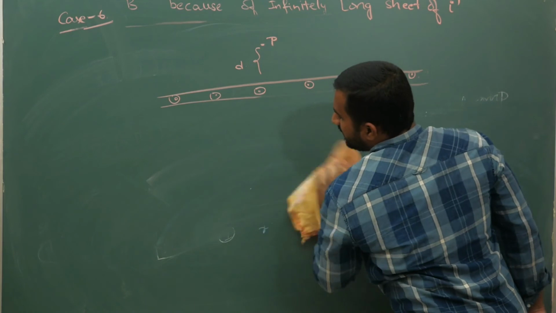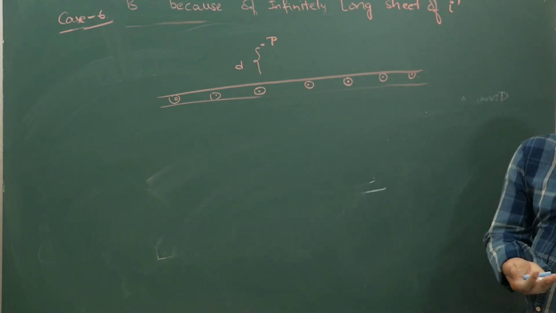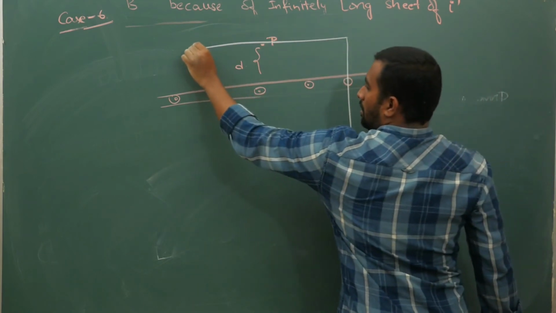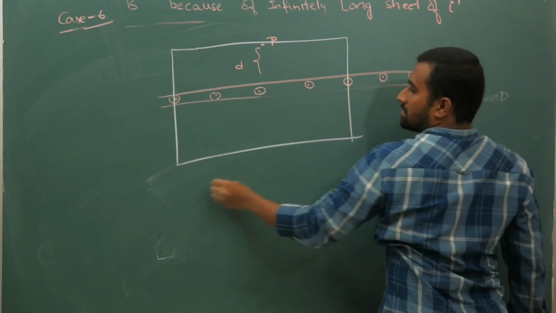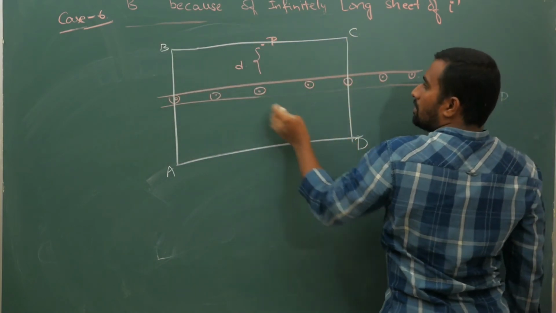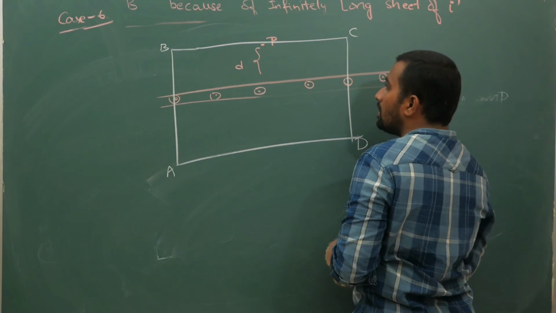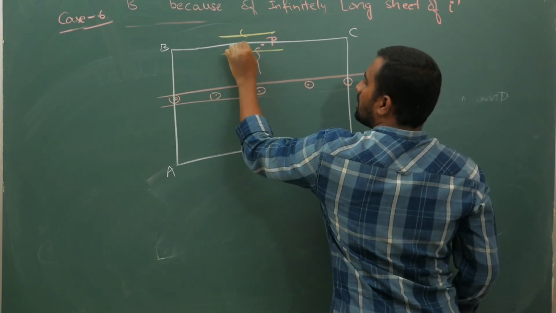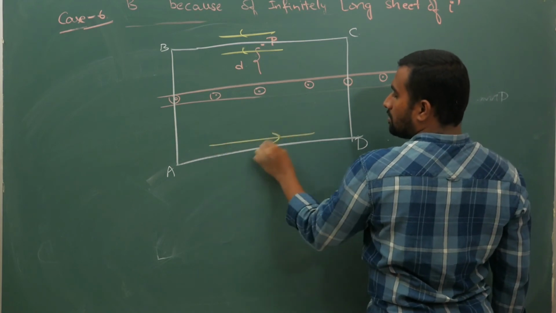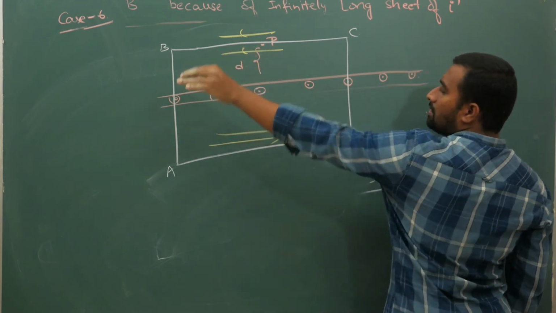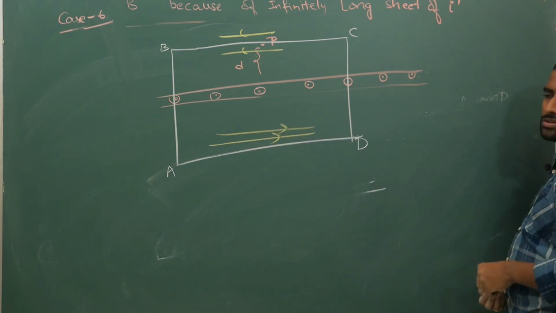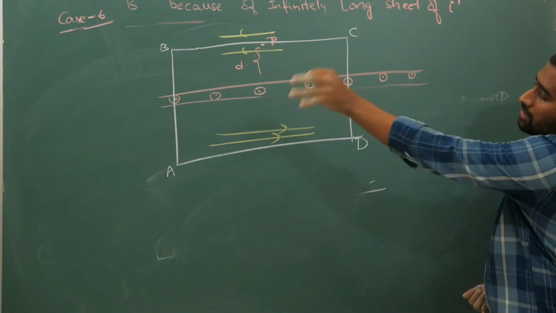If I take an Amperian loop which passes through this surface, on the top and on the bottom like this, A, B, C, D, your B bar will only go like this on the top in the horizontal direction. In the bottom direction also similarly it will come in the direction towards the right like this. On the top it will be left.